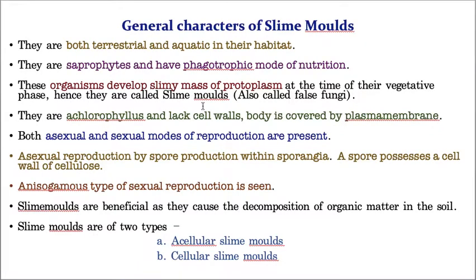And sexual reproduction is of the anisogamous type. I already told you in yesterday's class, and the day before yesterday's class also, the meaning of anisogamous. Anisogamous means production of different types of gametes: a male gamete of one type and a female gamete of another type, which don't look similar, that is, morphologically dissimilar. Okay, anisogamous sexual reproduction can be seen in slime molds, whereas slime molds are very beneficial.